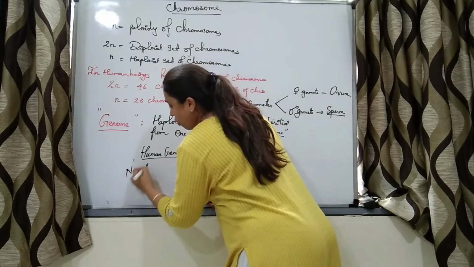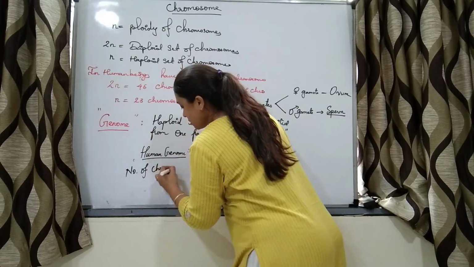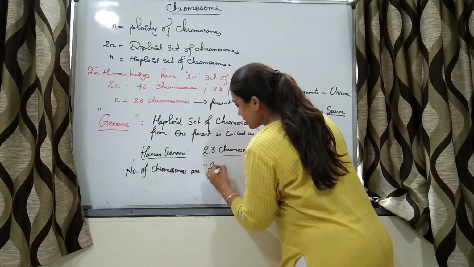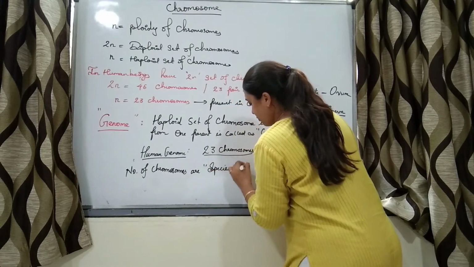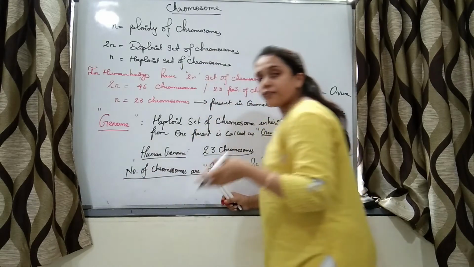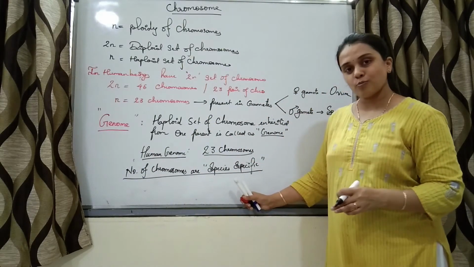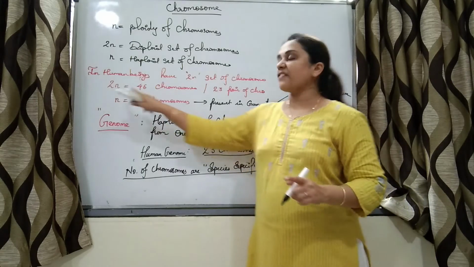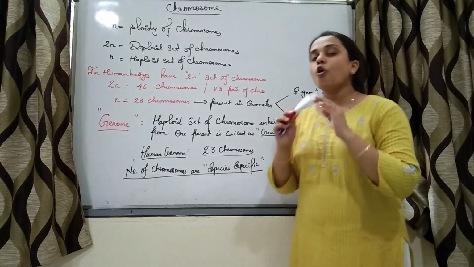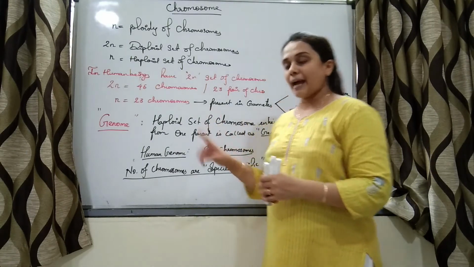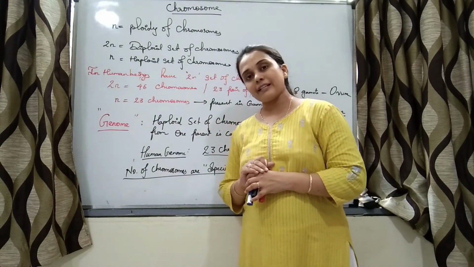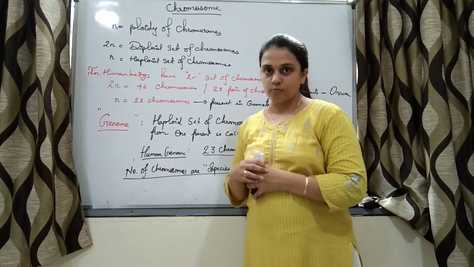Now this is species specific. The number of chromosomes is species specific, right? So different species will have different numbers of chromosomes. Human beings have a diploid set of chromosomes, that is 46 chromosomes in all the cells, and the gametes which are formed will have a haploid set of chromosomes, that is 23 chromosomes, right?